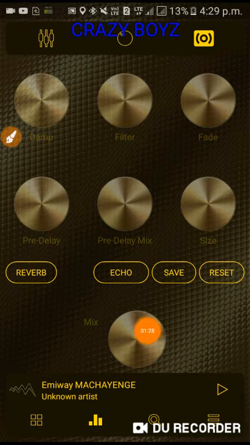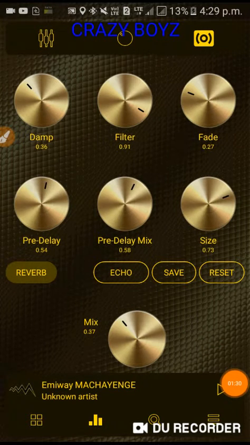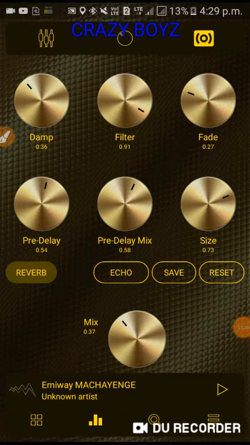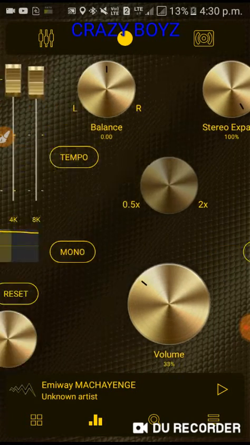When I turn it on, select a mode from this, and play the song, I will feel the reverb mode. Like this, we can feel the reverb option like echo and other options.